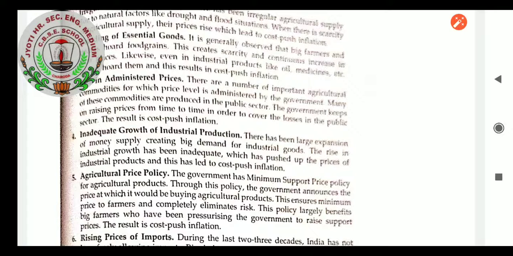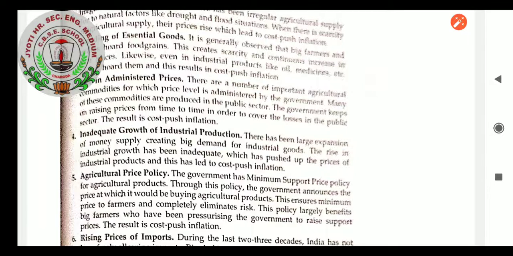Inadequate growth of industrial production. There has been a large expansion of money supply, creating big demand for industrial goods. The rise in industrial goods has been inadequate, which has pushed up the prices of industrial products, and this has led to cost push inflation. Definitely when the number of industries increases, supply will be there but not fulfilling the demand. So cost push inflation can arise.